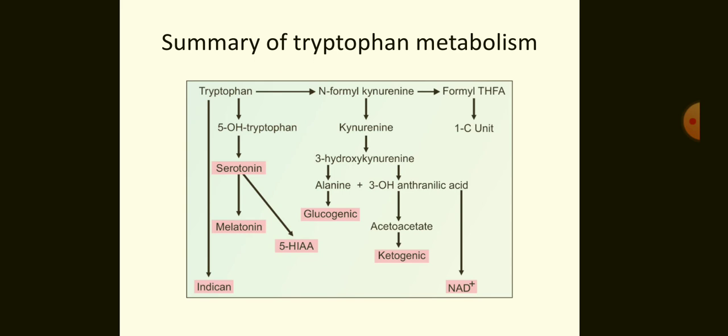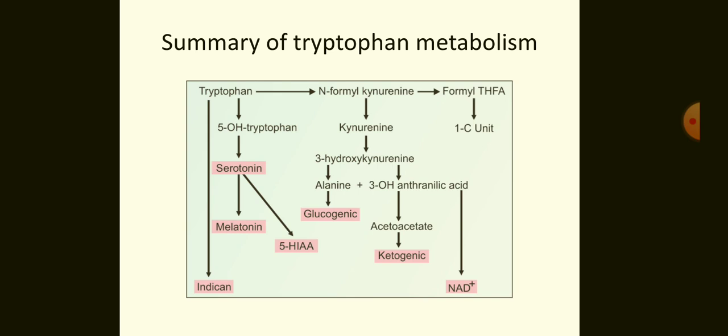The other pathway is 3-hydroxyanthranilate is converted into anthranilic acid, which is converted into acetoacetate, which goes to the ketogenic pathway, or this 3-hydroxyanthranilate is converted into NAD, nicotinamide adenine dinucleotide.